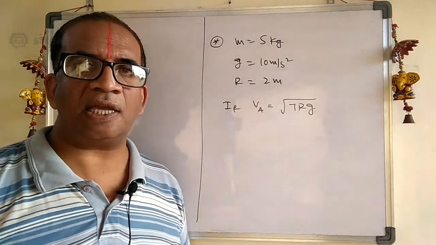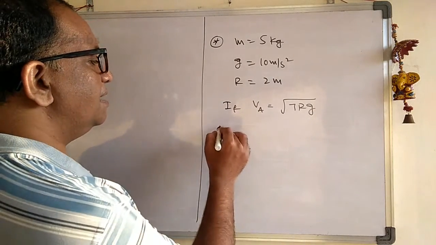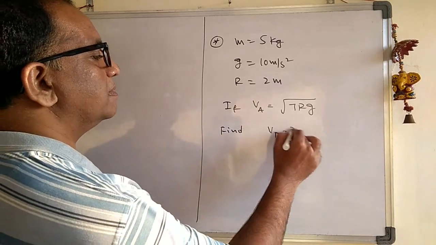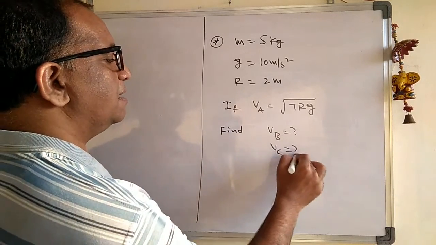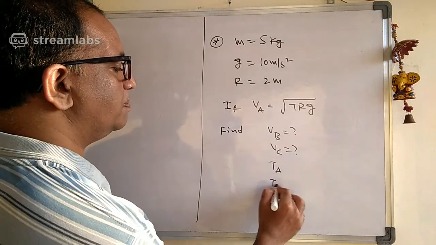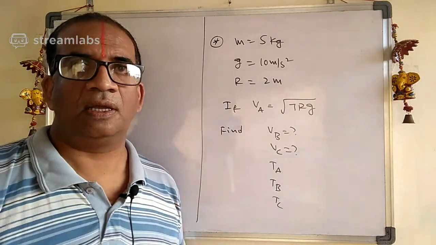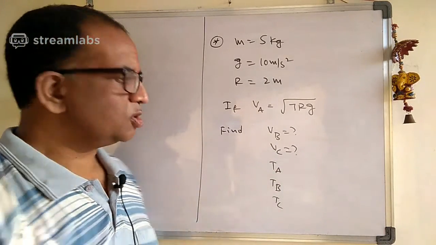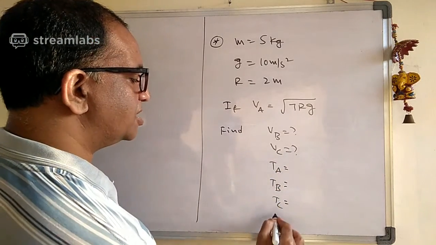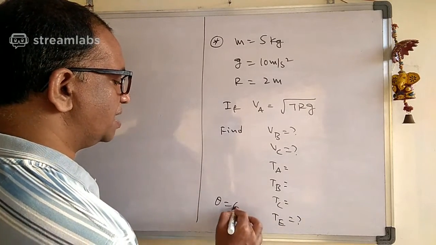The velocity at A is root over 7 rg. Then find the velocity at B and the velocity at C, and the tension at A, tension at B, and tension at C. You already know the tension at A, B, C points, that's why I am not mentioning it here. You need to calculate all these, and also the tension at E when theta is equal to 60 degrees.